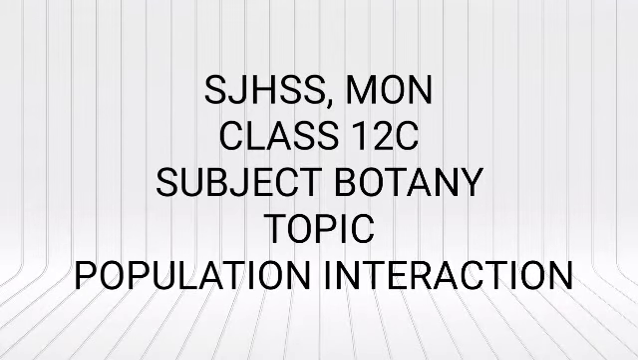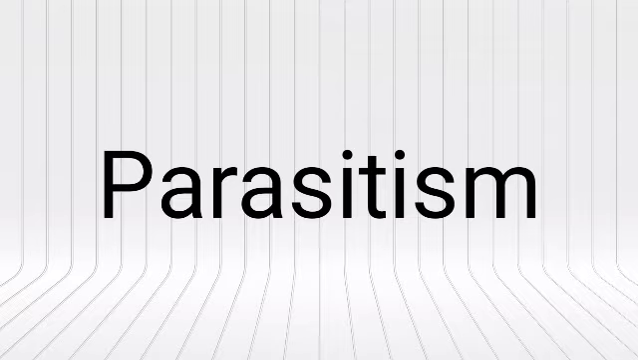Hello students, today in this video we'll talk about the remaining types of population interaction, starting from parasitism. We have already completed two types of population interaction, that is predation and competition. So today we will talk about parasitism, and if possible we will try to cover all the different types of population interaction in this video. So, parasitism. This is a negative interaction.